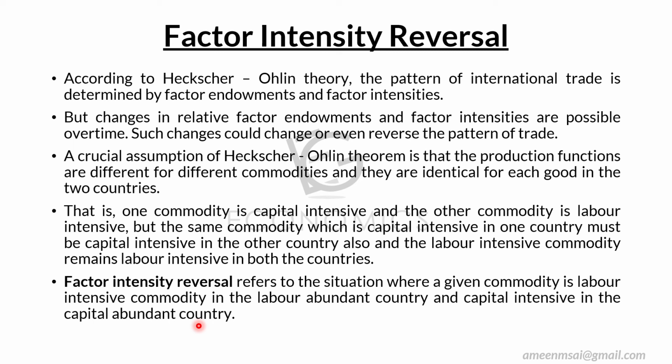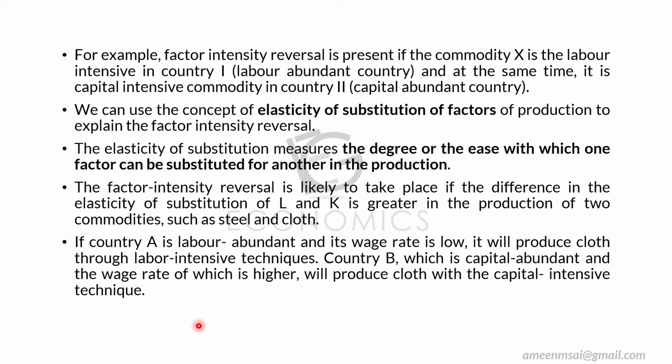The country that exports the capital intensive commodity, that is steel, and the second country will export the labor intensive commodity, but steel itself is capital intensive in one country and labor intensive in the other. So both countries will have to export the same commodity. That is the situation.